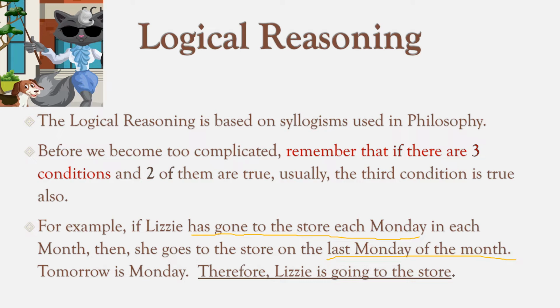Logically speaking, that makes sense, and our key word in each sentence is Monday. She's gone to the store on the Monday of the month, we accept that as true. Then she goes to the store on the last Monday of the month, we accept that to be true. Tomorrow is Monday, therefore Lizzie is going to the store. We can make that deduction.